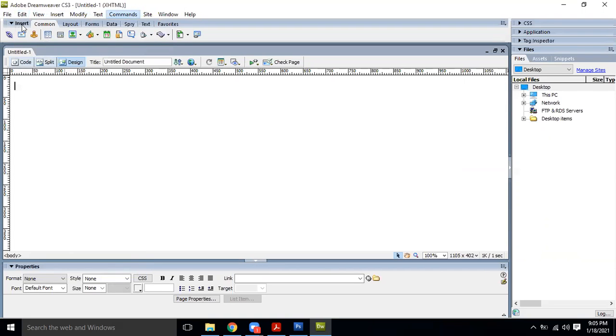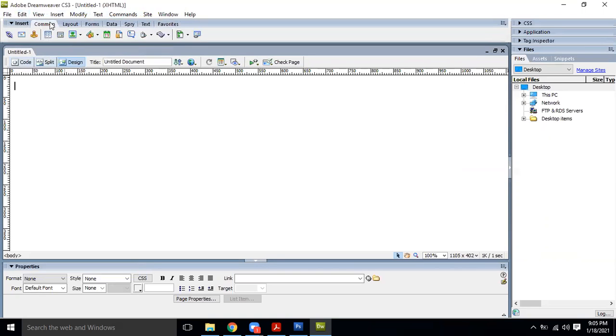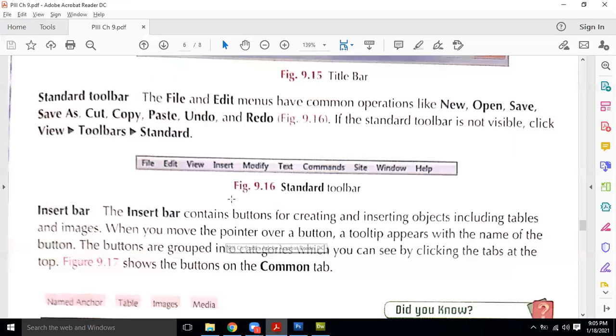Afterwards, you can see the common toolbar is available, which contains insert, common, layout, forms, data, spry, text, favorites. Of course, we have not studied each and everything, because these are not in this chapter. We are right now concerned only with those things which are available in the chapter we are studying. Fine.